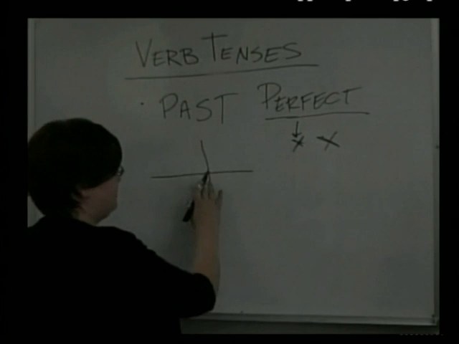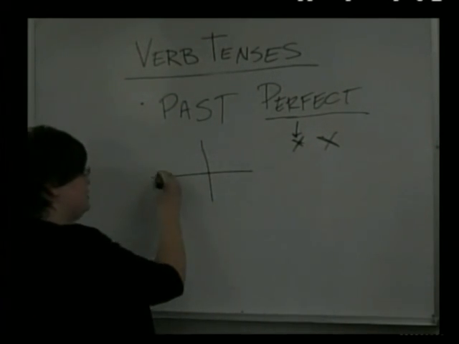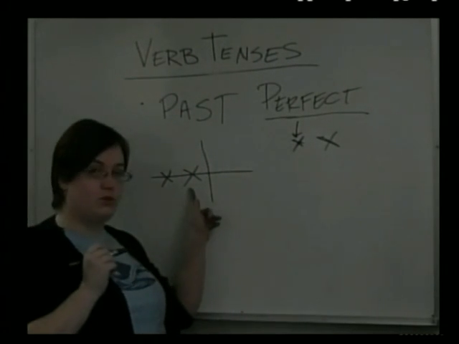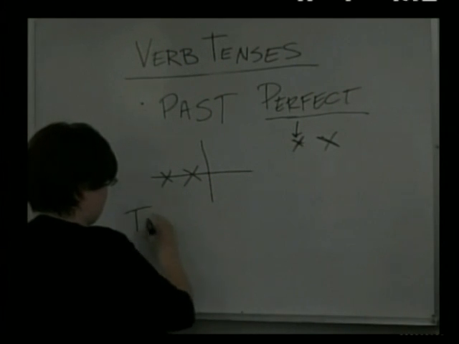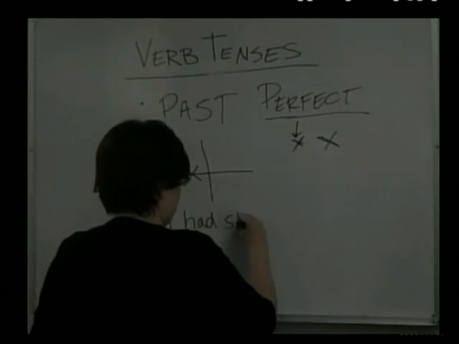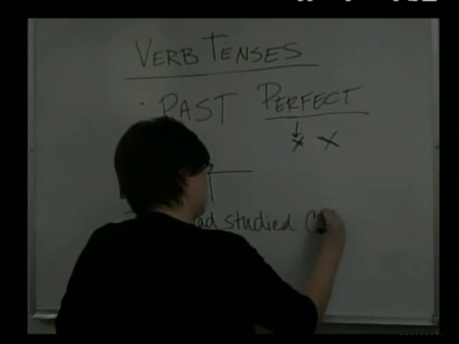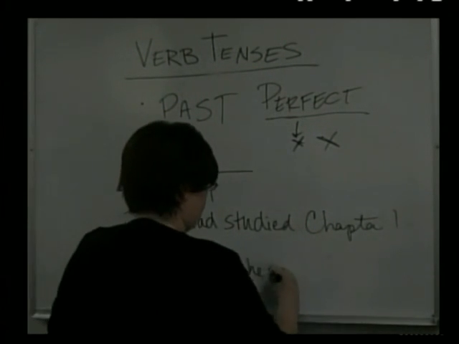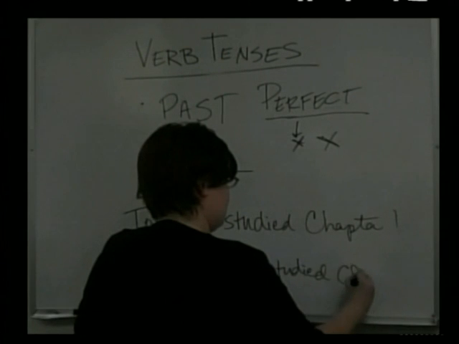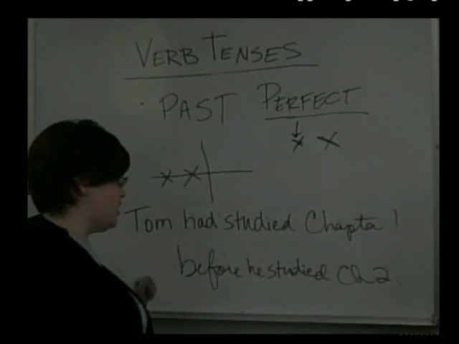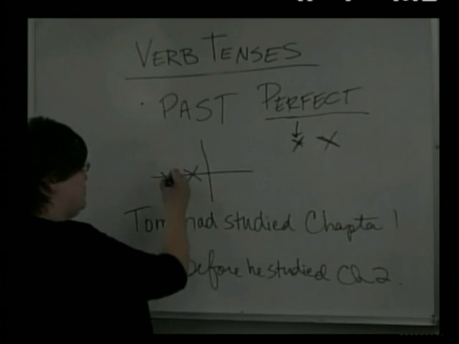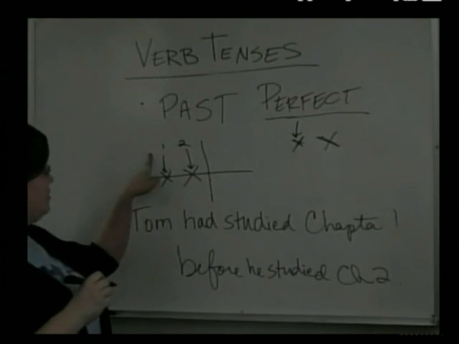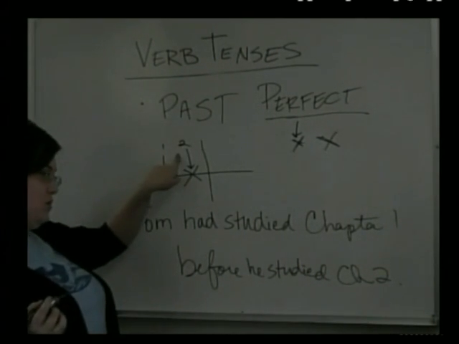Amazing time map here. This is now, this is the future, this is the past. This is what the past perfect looks like, right? This action is completed before this action. So, Tom had studied chapter 1 before he studied chapter 2. Okay, Tom had studied chapter 1 before he studied chapter 2. Here's chapter 1, here's chapter 2. This one happened and was done before this one, right?